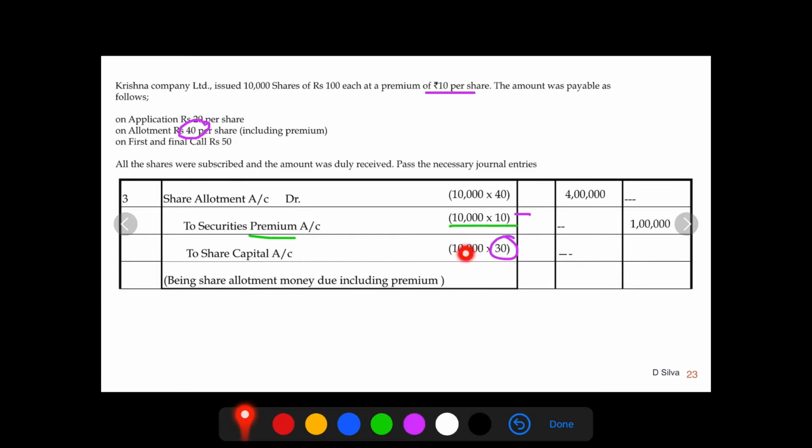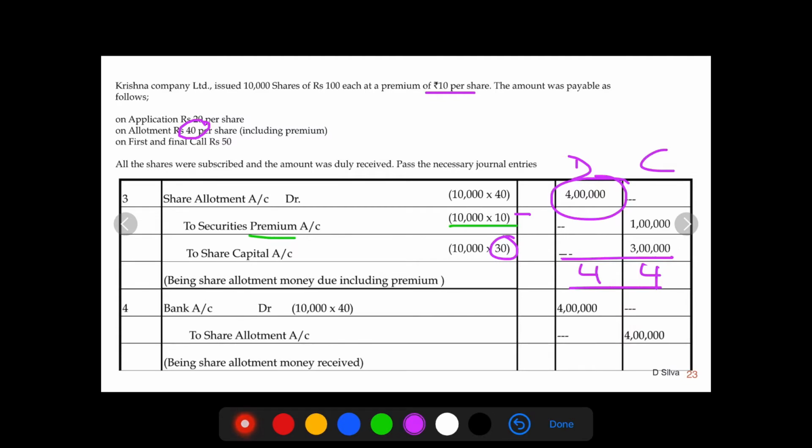So 10,000 shares of rupees 30 each is credited to share capital account, rupees 3 lakh. So the money due including premium is rupees 4 lakh. Both the debit and credit entries are equal, 4 lakh on both sides.